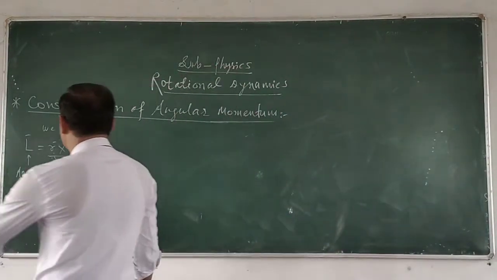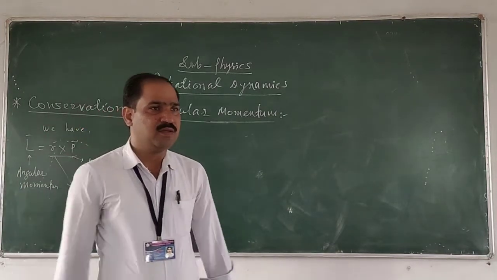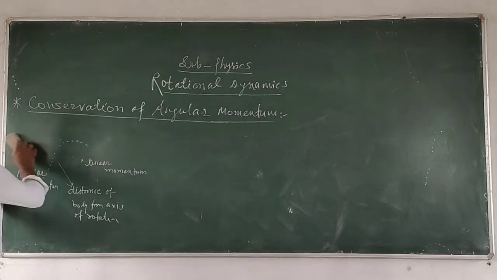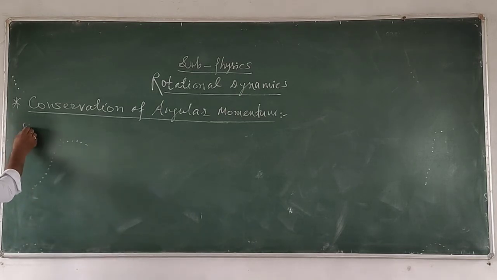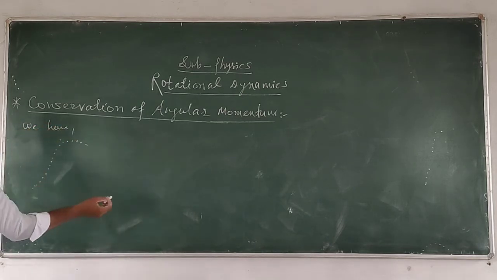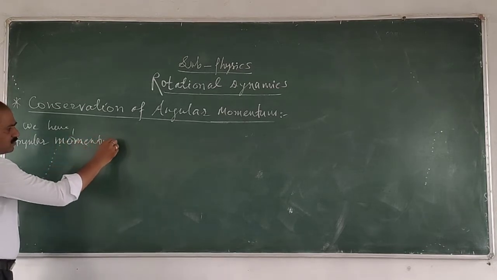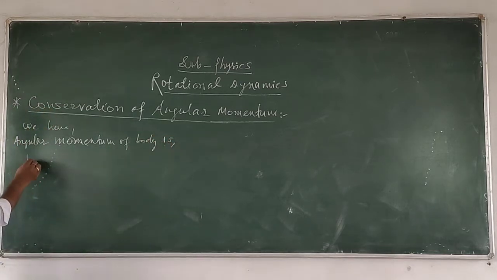So here the term R cross P is called the angular momentum of the body which is rotating about the axis of rotation. Now I want to see the conservation of the angular momentum. So here we have the angular momentum of the body, L is equal to R cross P.